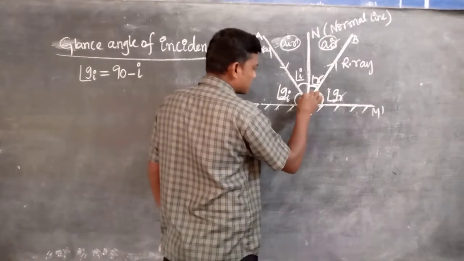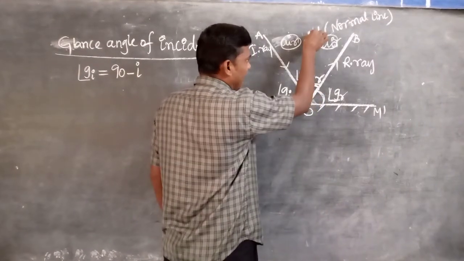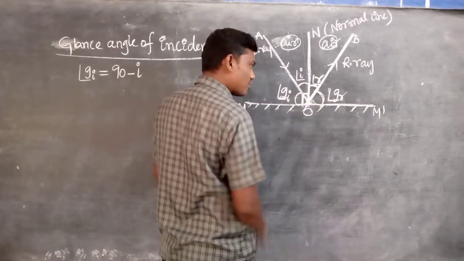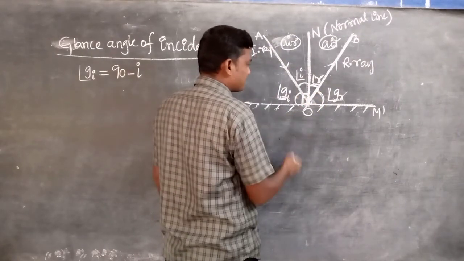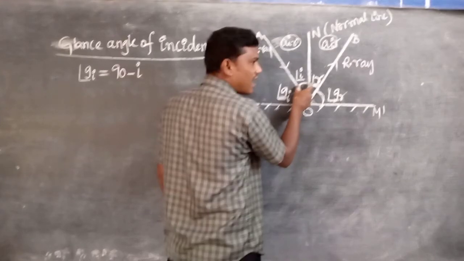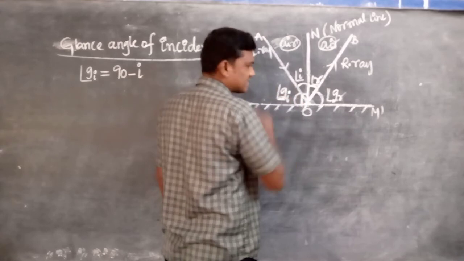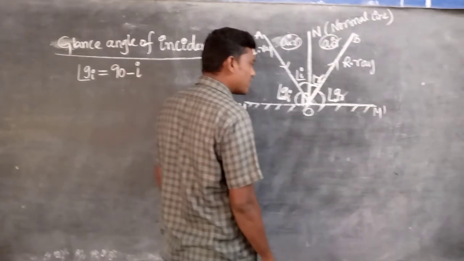What is this total angle? 90. It means the angle between the normal and the reflecting surface is 90. This is the incident ray, this angle is called the angle of incidence, and this one is called the glance angle of incidence.